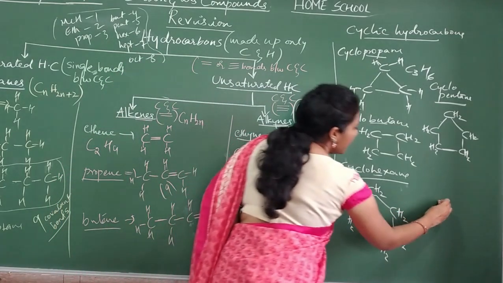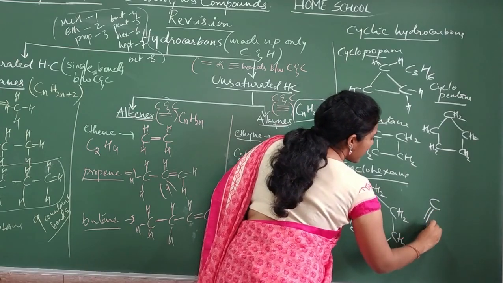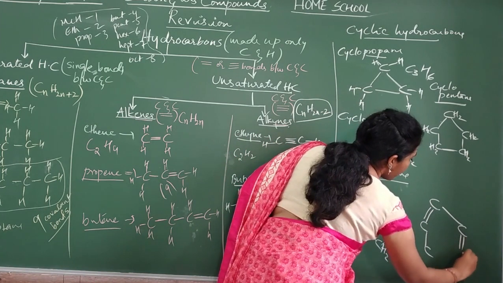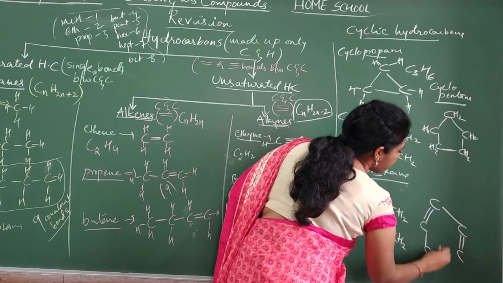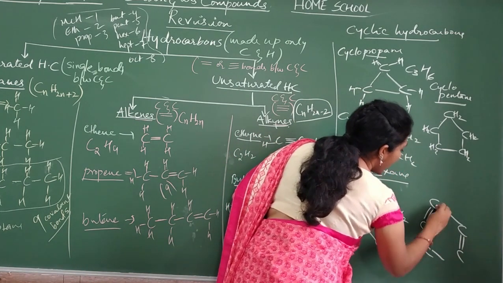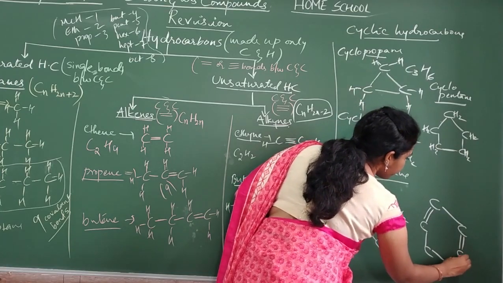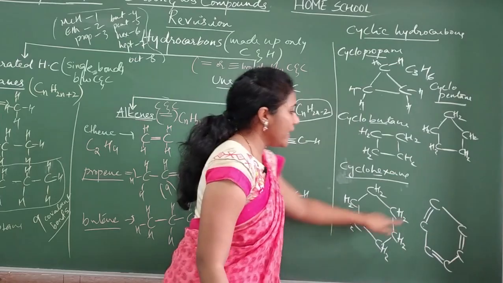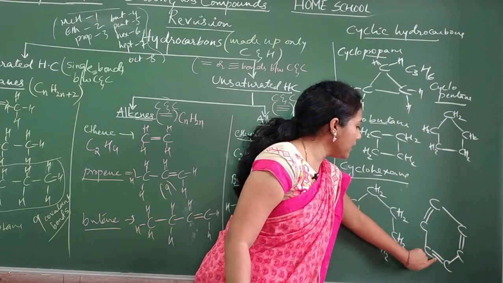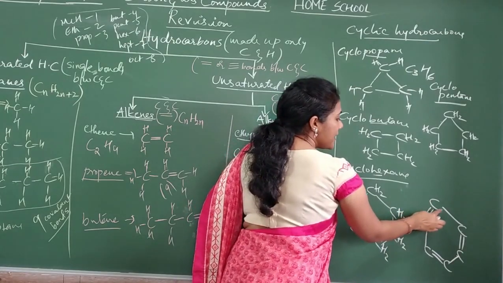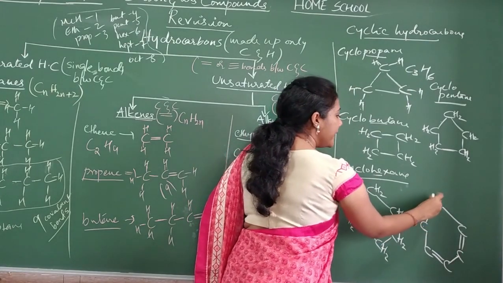But if I write like this, see this, 1, 2, 3, 4, 5, 6, you know, see, single bond, double bond, single bond, double bond, single bond, double bond. And see, every carbon has 3 bonds actually, 1 more bond it requires.